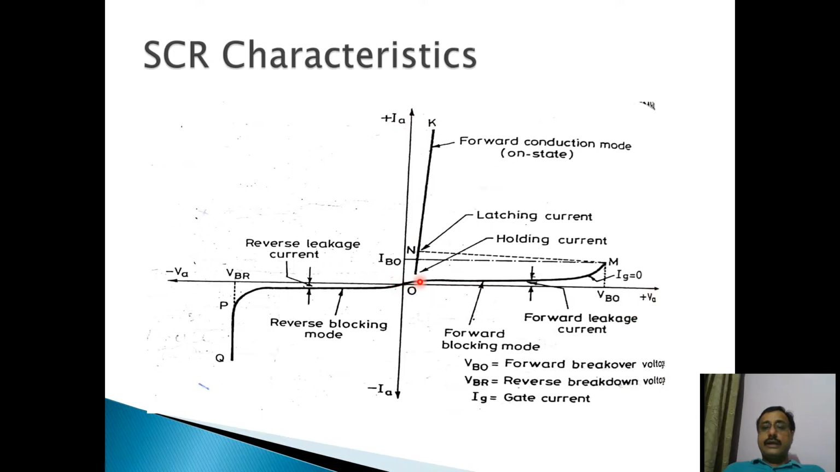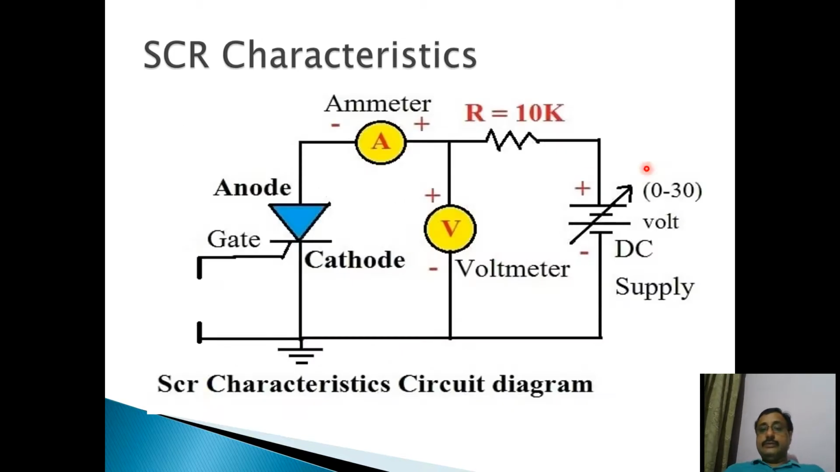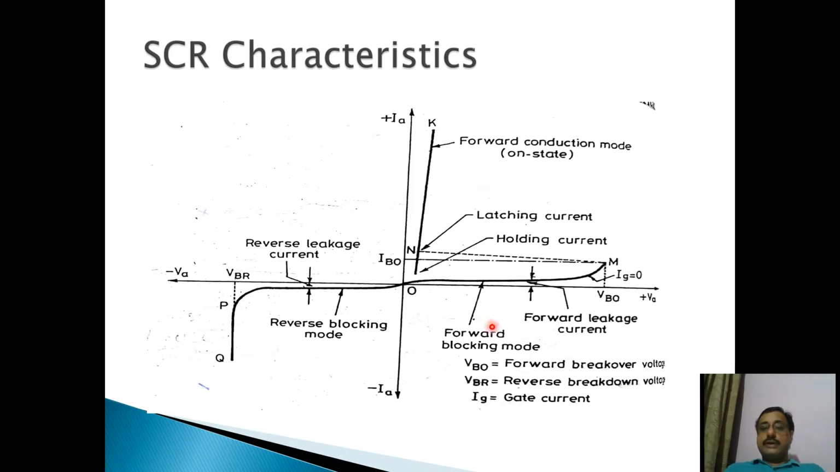Now, you go on increasing the voltage, a small amount of forward leakage current flows in the SCR. See, again I am changing the voltage from this voltage source. So you go on increasing the voltage in forward direction. A small amount of forward leakage current starts flowing in the SCR. This forward leakage current goes on increasing, but the amount of leakage current is still very small.